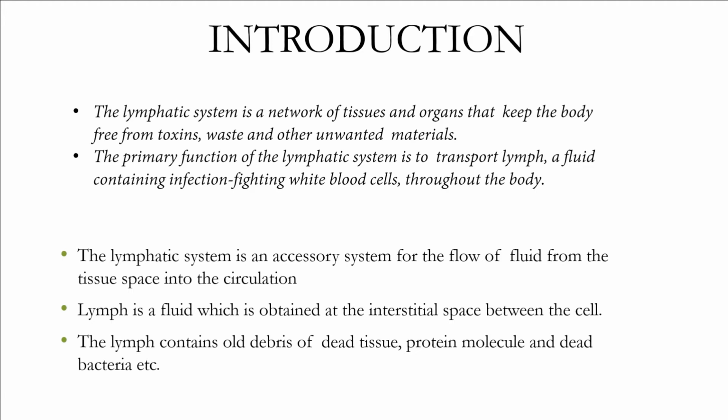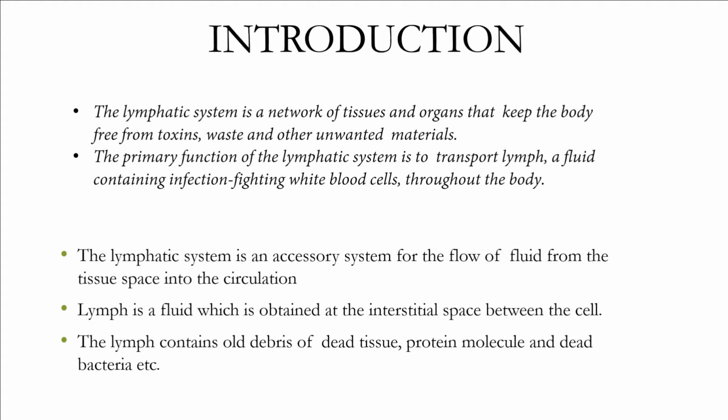Introduction. The lymphatic system is a network of tissues and organs that keep the body free from toxins, waste, and other unwanted material. The primary function of a lymphatic system is to transport lymph, a fluid containing infection-fighting white blood cells throughout the body.